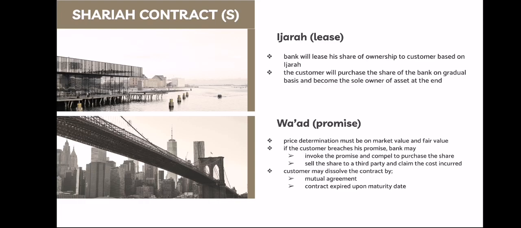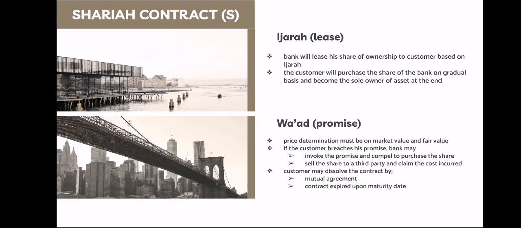Meanwhile, Wa'ad is known as promise. In acquisition of asset or property, the price determination must be based on market value or on a price agreement between both parties. The bank will request the customer to give a binding promise to gradually purchase the bank's shares in an agreed period. The shares acquired shall not be on capital guarantee. And if the customer breaches his promise, the bank may invoke the promise and sell the share to a third party.